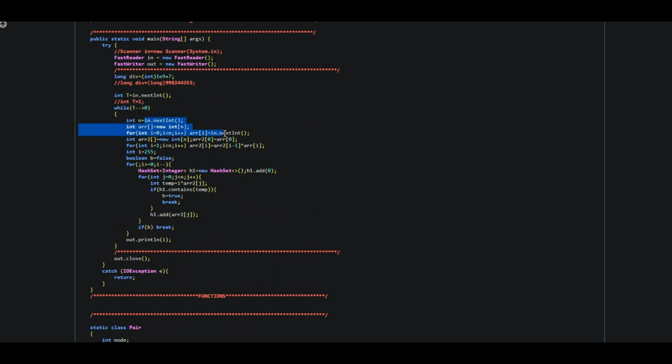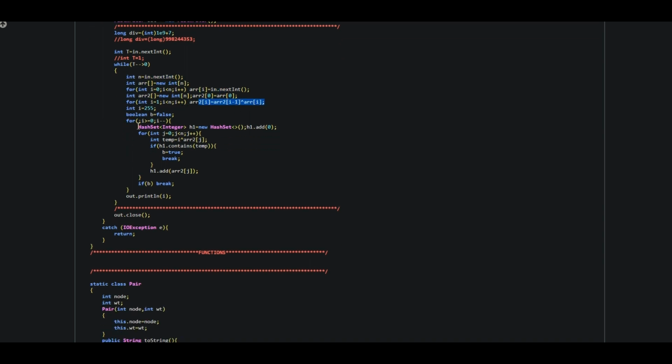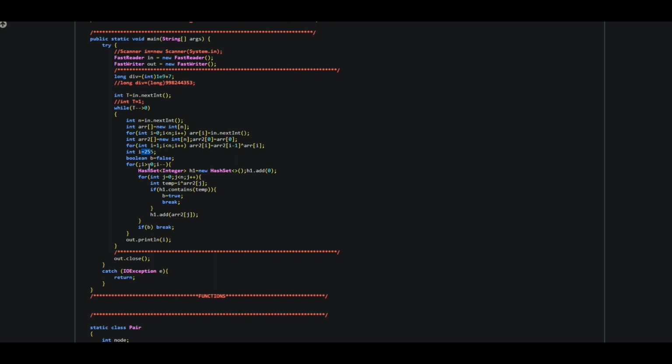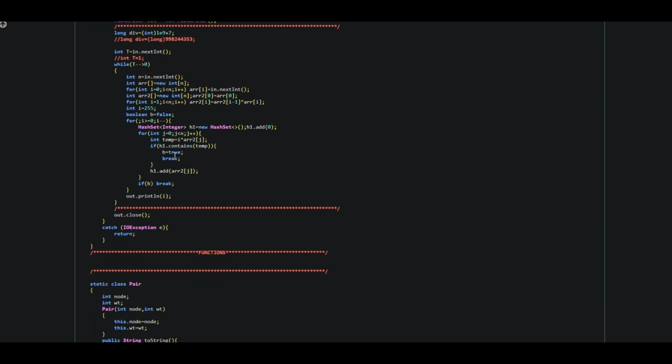We are taking the input array, and in ARR2 I'm storing the prefix XOR of all the elements, and then I'm iterating from 255, that is 2 to the power 8 minus 1, to 0. And as I said, I maintained a hash set to see whether the XOR value I'm looking for has already occurred in the array or not.